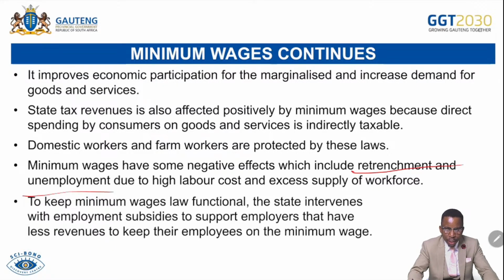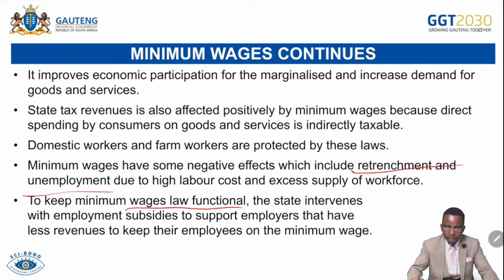To keep the minimum wage law functional, the state intervened by providing what we call employment subsidies. Even if firms are not able to afford to pay that 3,500, the state intervened by providing a certain amount of that particular wage. Then they can meet each other halfway so that workers can be paid and no one can be retrenched. So this is the graph that indicates minimum wage.